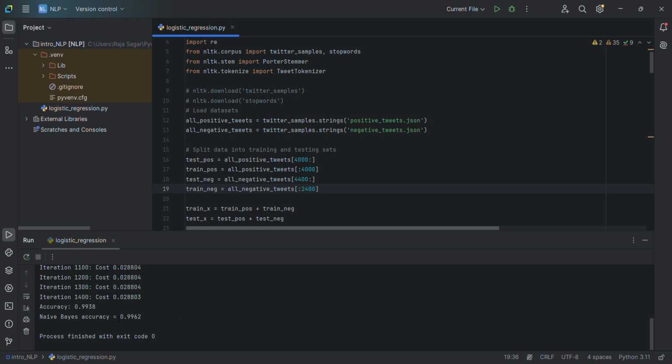You can see there is a drastic decrease in logistic regression, whereas the naive Bayes model has only decreased a little. So it is always better to use a naive Bayes model when the data is imbalanced.